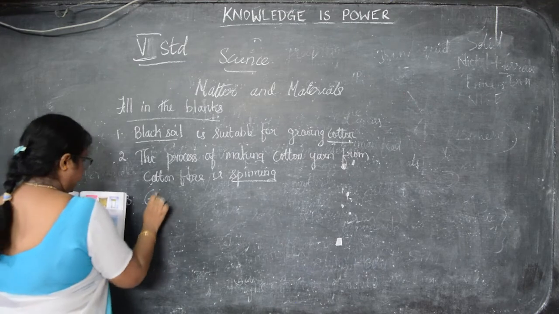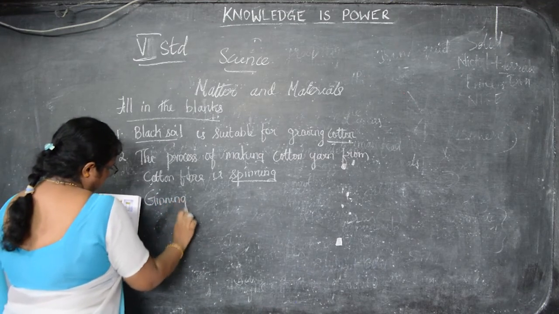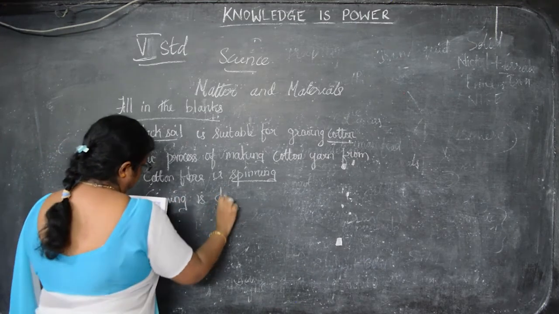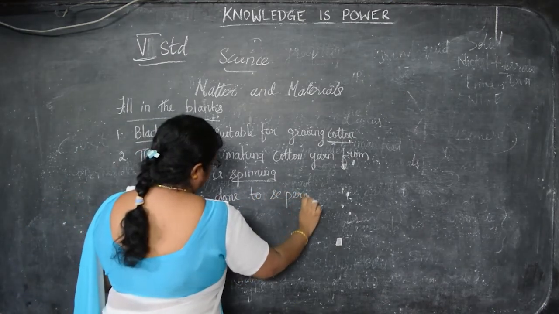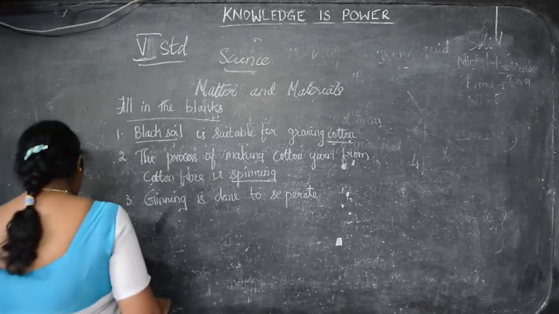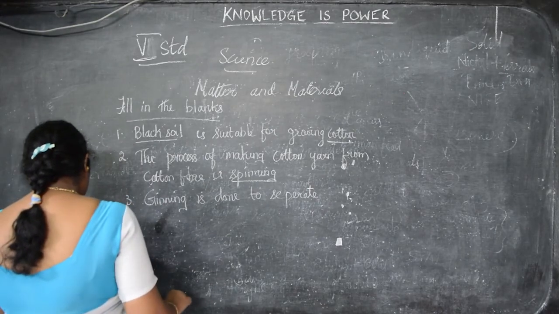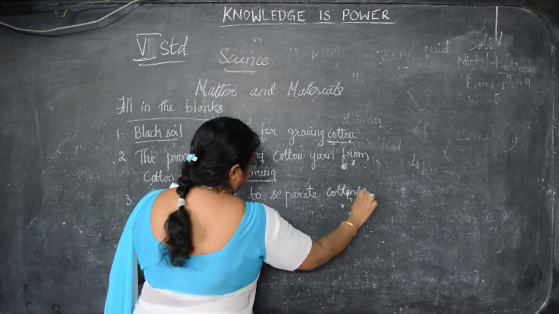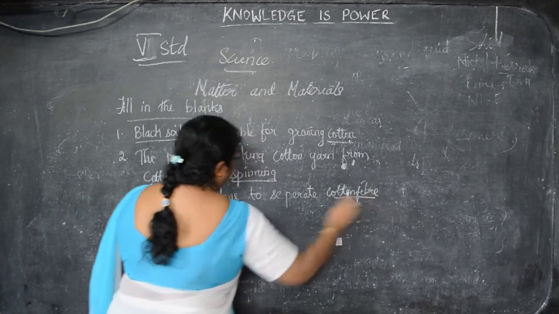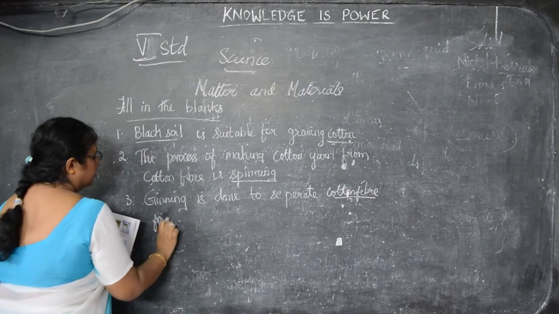Ginning is done to separate cotton fiber from the seeds.